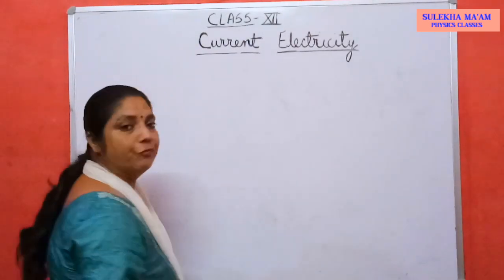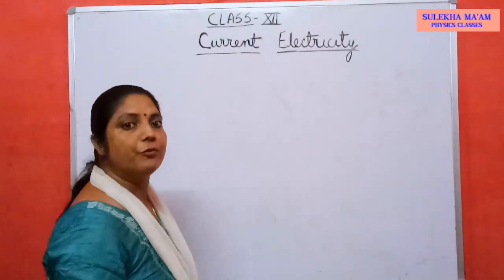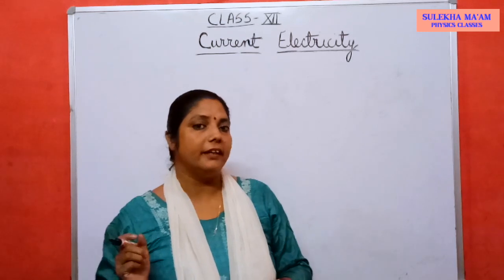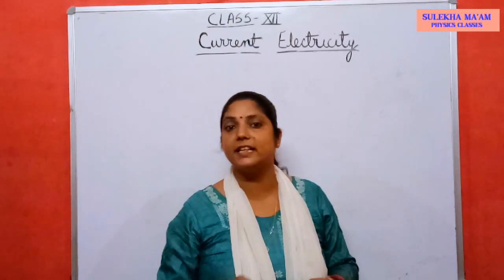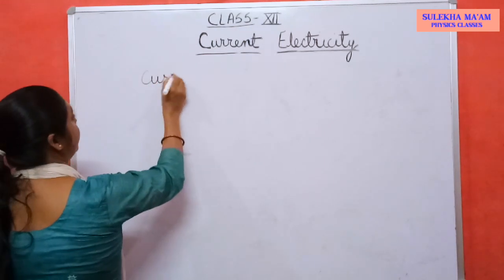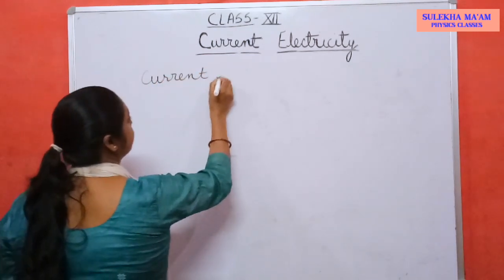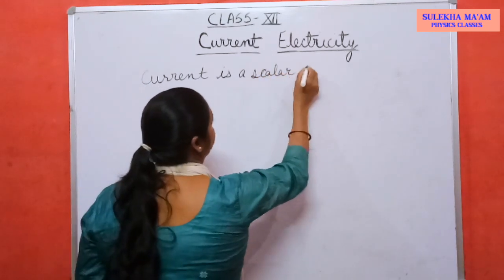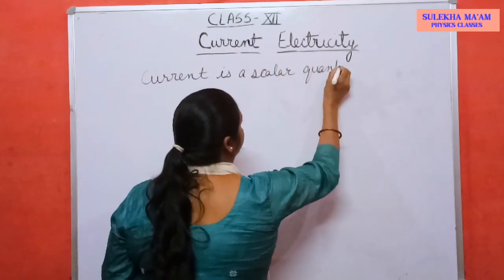Now next is whether current is a scalar or vector quantity. When we talk about direction of current, it doesn't mean that current is a vector quantity. Current is a scalar quantity. Why?